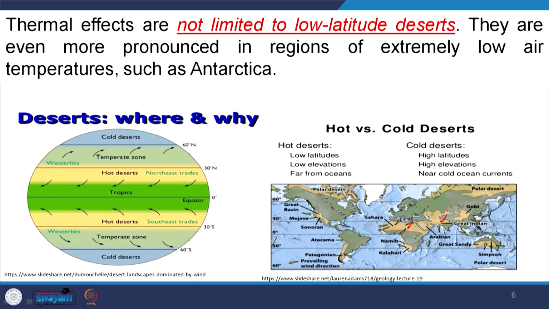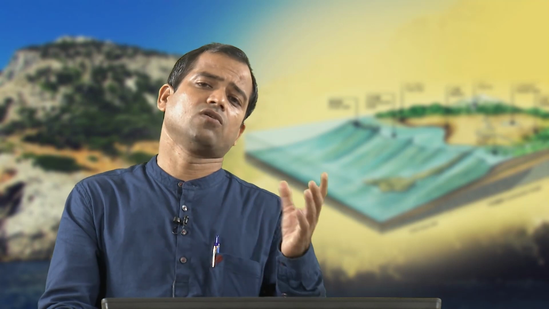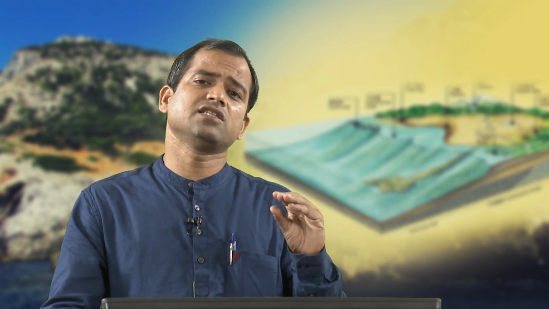The other type of deserts are called cold deserts. Cold deserts are mostly in the higher latitudes, like the Antarctic ice sheet and the Arctic. So, irrespective of hot and cold desert, thermal expansion is there, and even in cold deserts the thermal expansion is more pronounced, because most of the time they remain in cool condition, and once some sun rays hit the surface, the rate of cooling is much faster as compared to the rate of expansion.